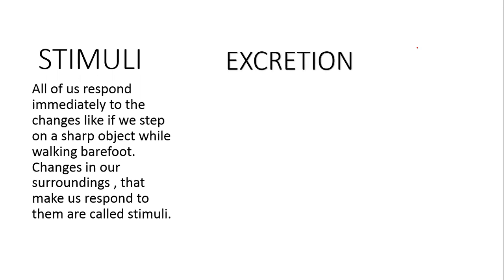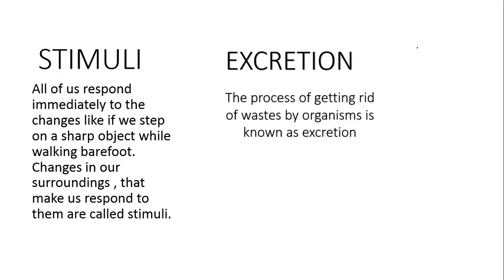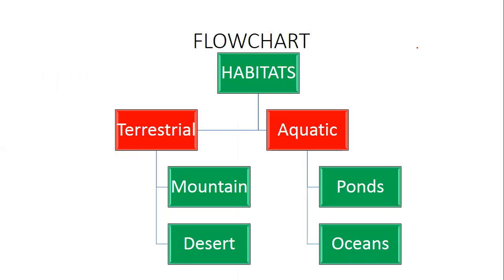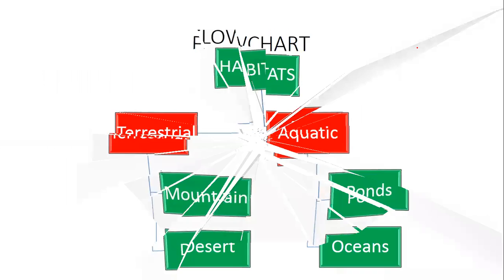Excretion. The process of getting rid of waste by organisms is known as excretion. Flowchart. Habitats are of two types, terrestrial and aquatic. Examples of terrestrial habitat: mountain and desert. Examples of aquatic habitats: ponds and oceans.